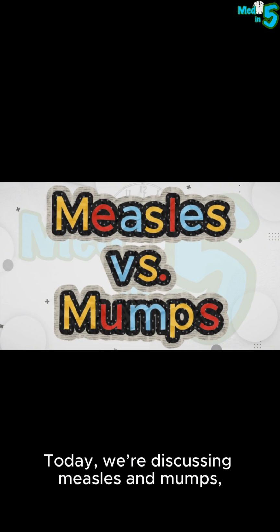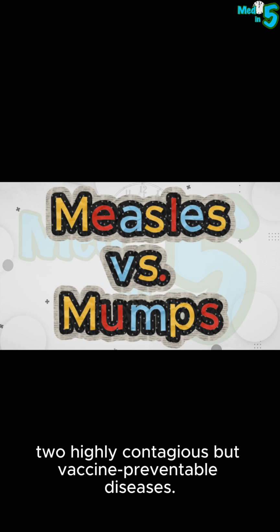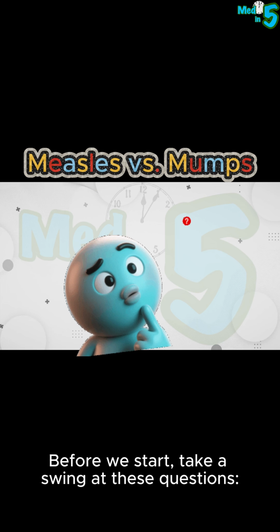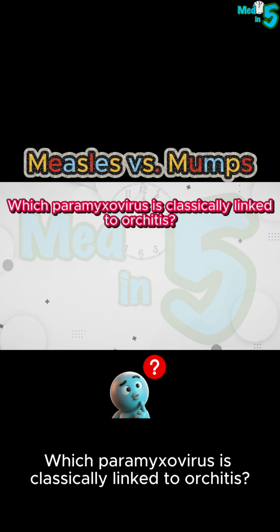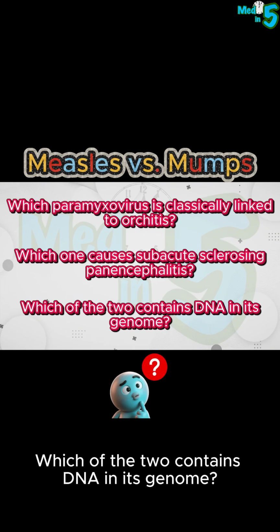Today, we're discussing measles and mumps, two highly contagious but vaccine-preventable diseases. Before we start, take a swing at these questions. Which Paramyxovirus is classically linked to Orchitis? Which one causes subacute sclerosing panencephalitis? Which of the two contains DNA in its genome?